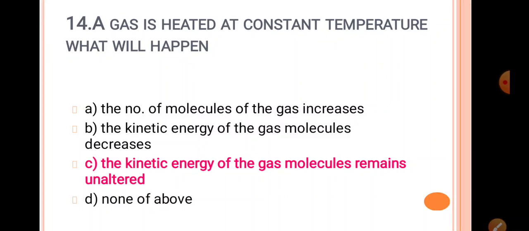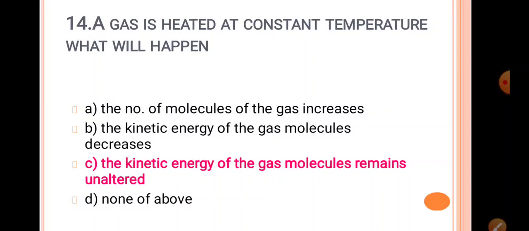The second option, the kinetic energy of gas molecules decreases. No, because the temperature is constant, and we know that the kinetic energy is directly proportional to the temperature. Therefore, if the temperature is constant, you cannot say that the kinetic energy of a gas molecule decreases. So this option is also wrong. Next, the C option: the kinetic energy of gas molecules remains unaltered, which means there is no effect and the kinetic energy of a gas molecule remains constant. Yes, this is the correct answer. Why?